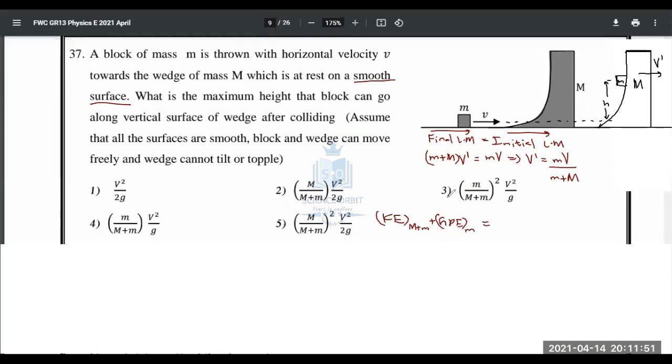And before collision, the energy is the kinetic energy of small m. That's all. Okay. Total energy after collision should be equal to total mechanical energy before collision.